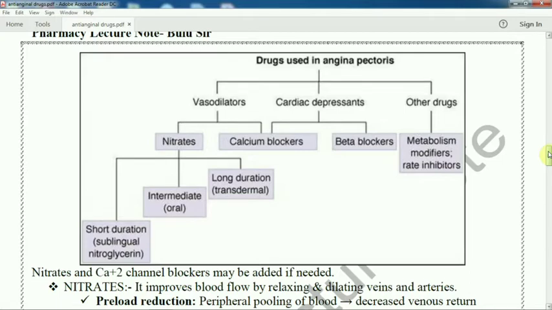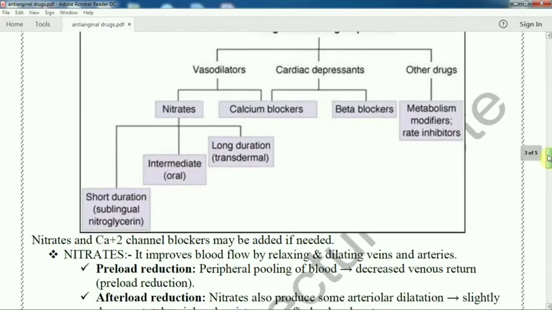According to the duration of action, sublingual nitroglycerin is used immediately; within a fraction of a second it acts. So short duration nitrates, intermediate acting oral, or long duration transdermal nitrates are also used, which act as vasodilators. Or other drugs, calcium channel blocker and beta blocker, are also used.